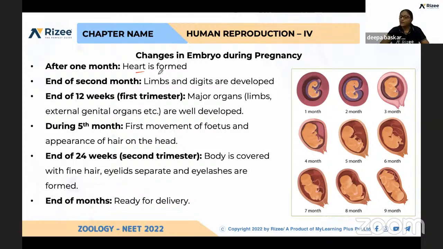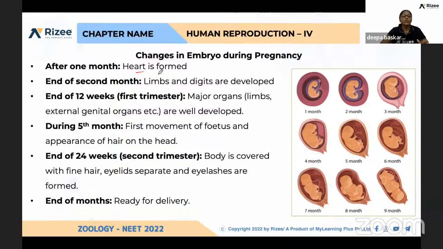And on the 28th day, the heart is completely developed and starts beating also. After 7 weeks, jaws, fingers, external ears, and all other organs start developing.